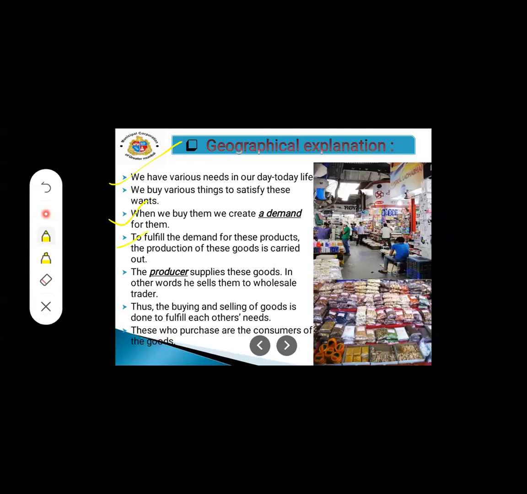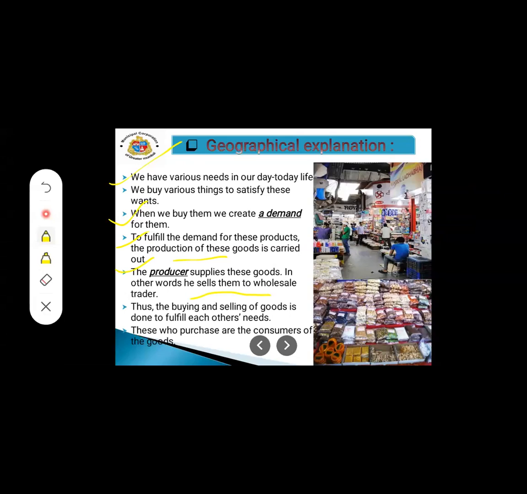To fulfill the demand for these products, the production of these goods is carried out. If there is demand for that product, student, to fulfill the demand for these products, the production is done. Then producers means what, student?